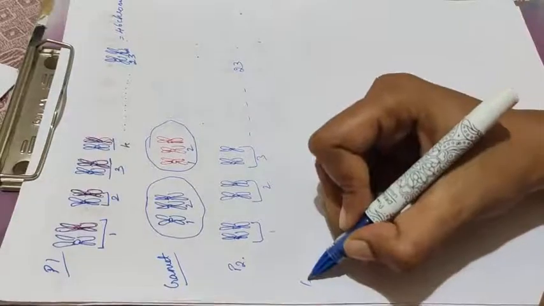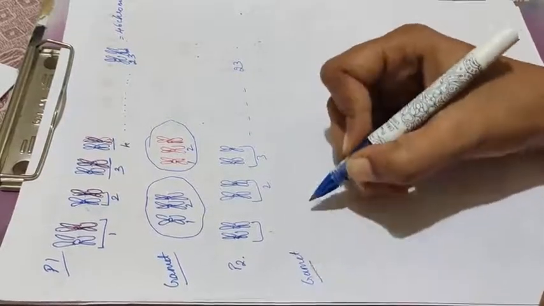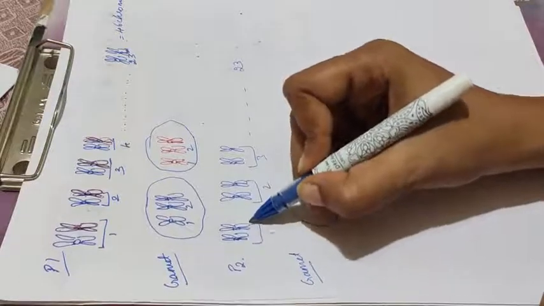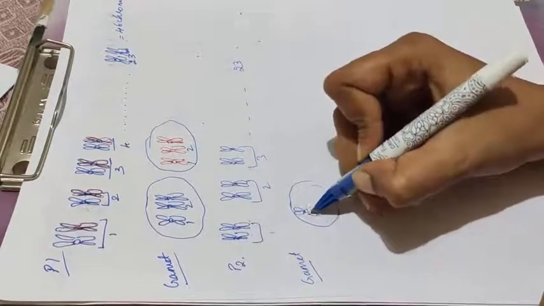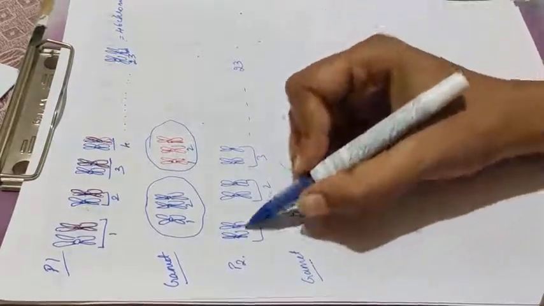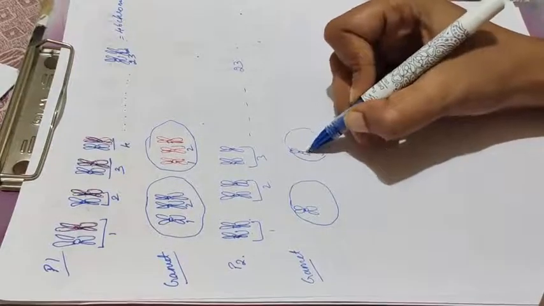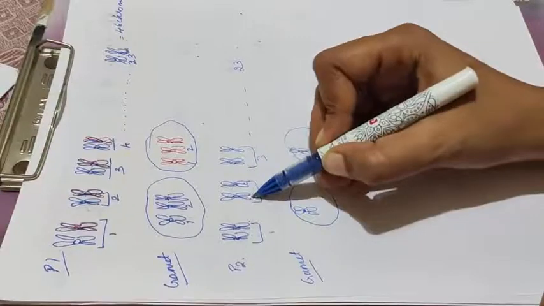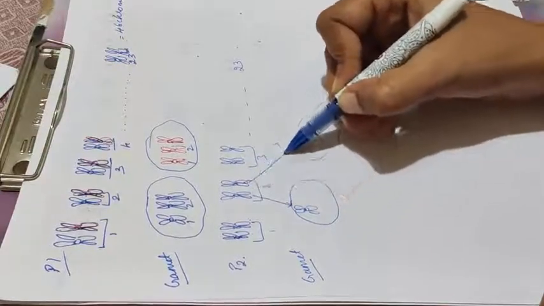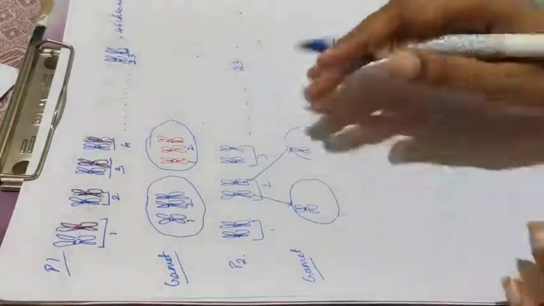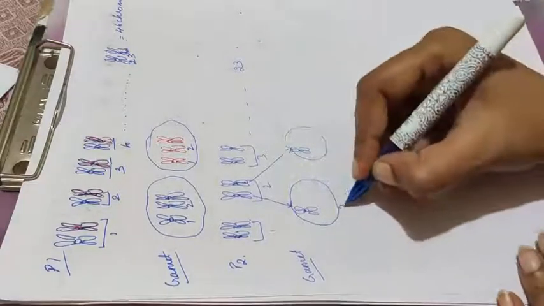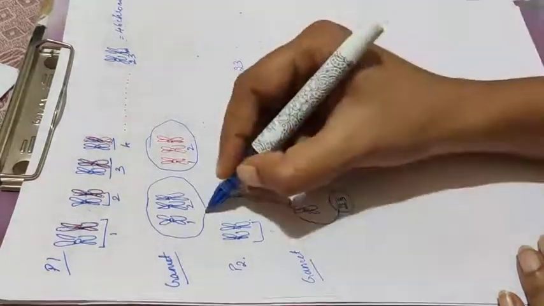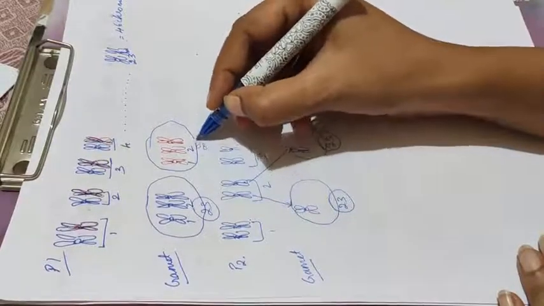Here also when gametes are formed, out of these two, one will move to one gamete, another one will go to the second gamete. Out of these two, one to this and one more to this. This is how ultimately you find 23 chromosomes here, 23 here, here also 23 and 23.